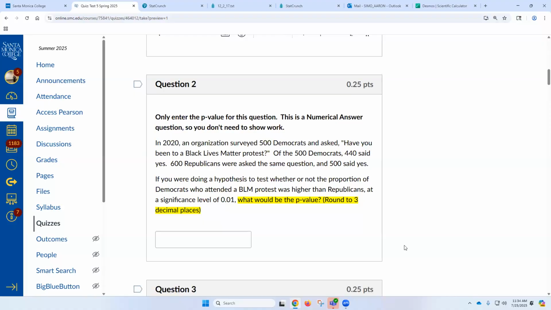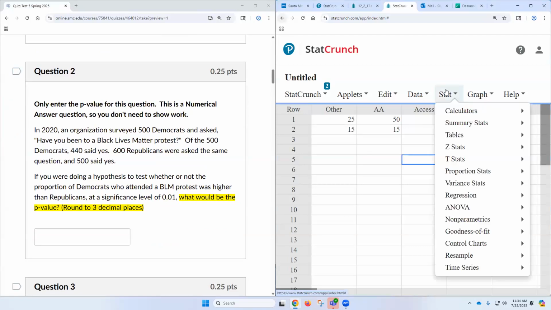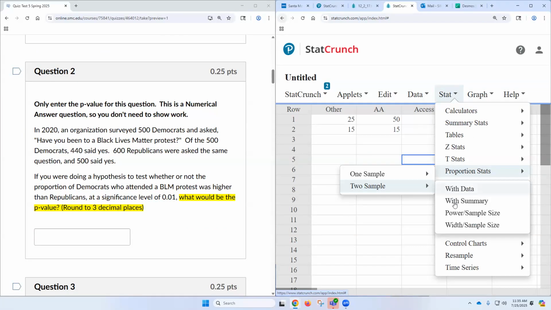What would the p-value be? Notice this is a numerical answer question because it's small. It's not a big thing. So I just want a number on this one. So what we're going to do is go to StatCrunch and we will plug in, go to stat, proportion stats, two sample. Which one? With summary.